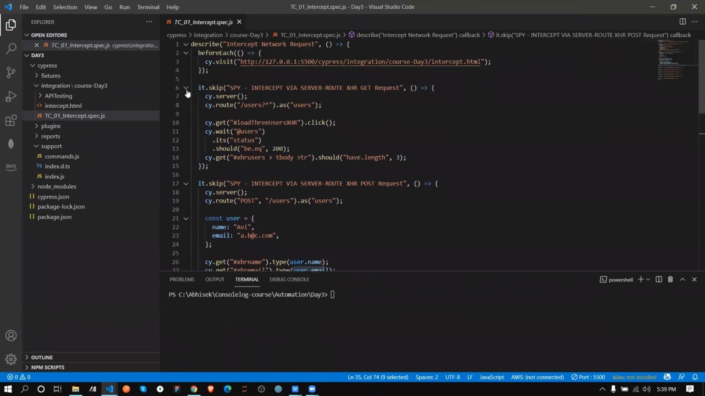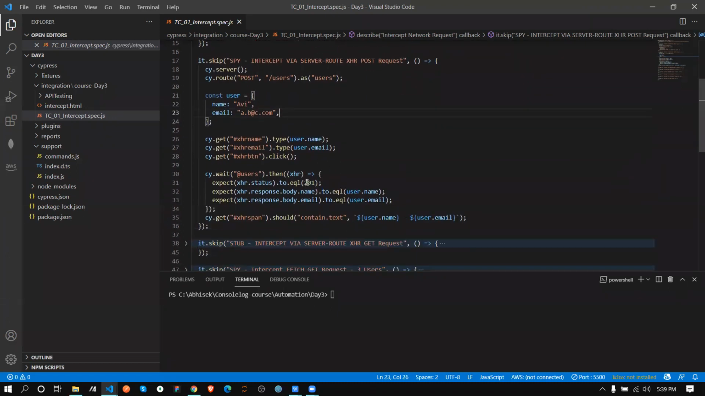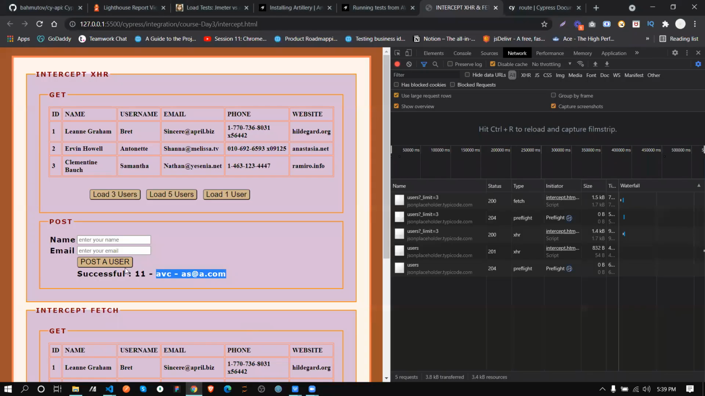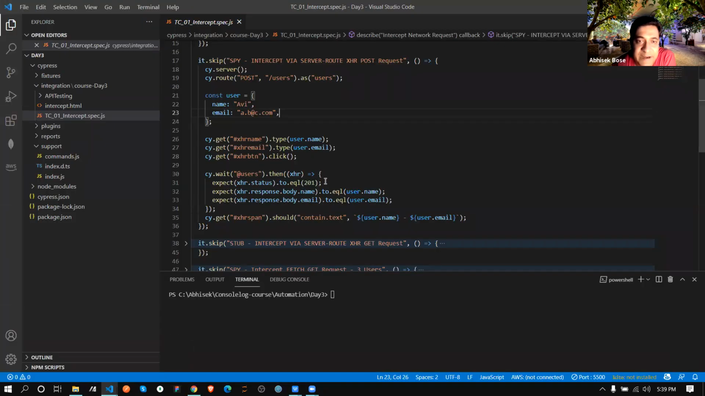Here I can see, can you go down? There is a thing 201, expect XHR status. What is this 201? When I click on this post a user button, you saw over here, previously it was coming at the time of page load. But at the time when I'm inserting something, at that point of time the status returned is basically 201. So that's why I am checking over here that in my status codes 201 only is coming.